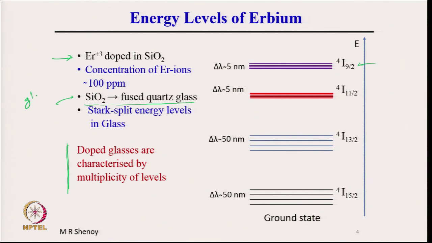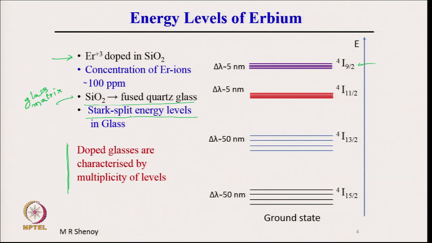So, this forms a glass matrix, and therefore, when it is doped with erbium, the energy levels of the erbium plus 3 ion split, and these are called Stark split energy levels.